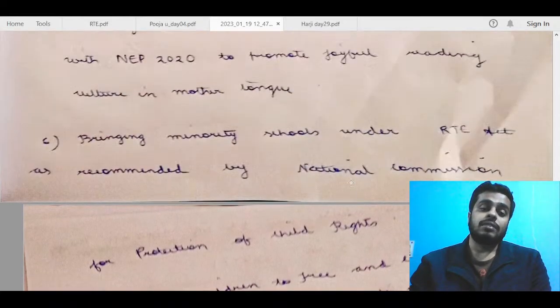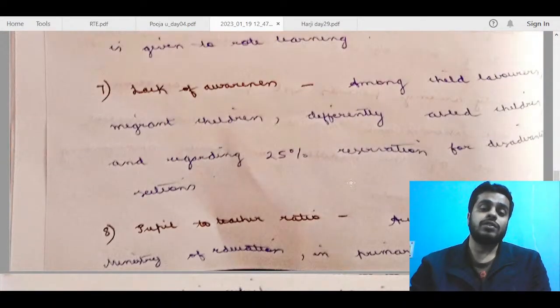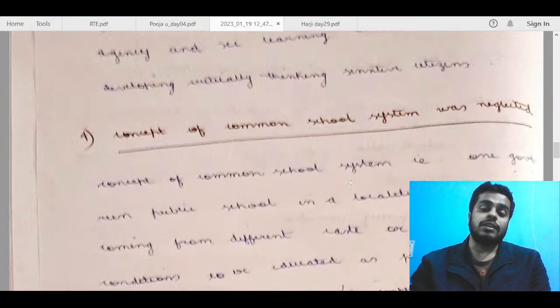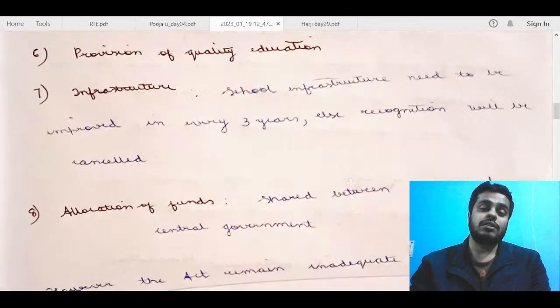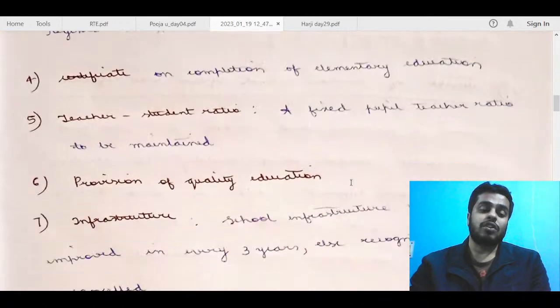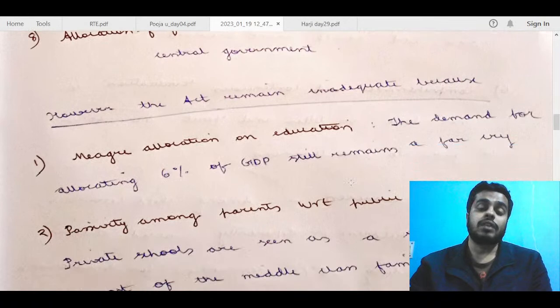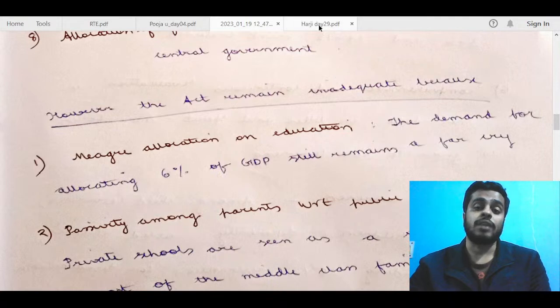Otherwise, it is fine. I think most of the structure of your answer is pretty good, Varsha. I think this was what was required. But as I said, some of the points could have been better, especially in all those parts. In the first part, I think the first 2 points are a bit off, and in the next part, I think you could have stuck to the RTE Act particularly to make it better. So overall, I think you will also get 5 out of 15 for this answer. Some better content surely would have resulted in some more marks.